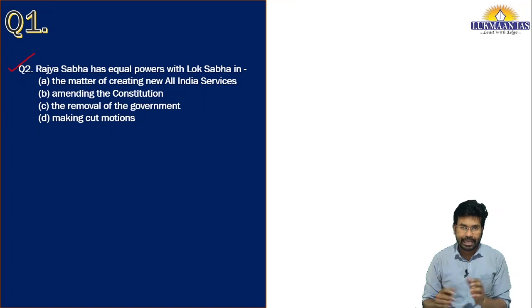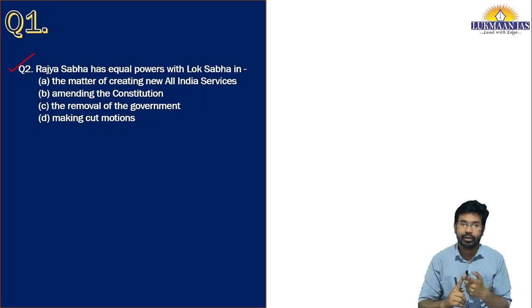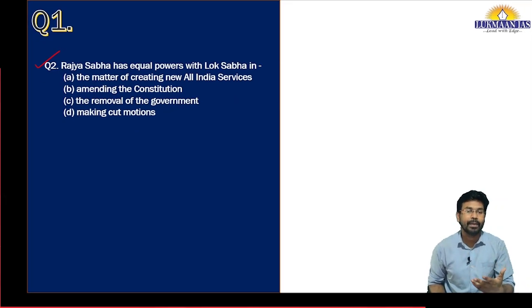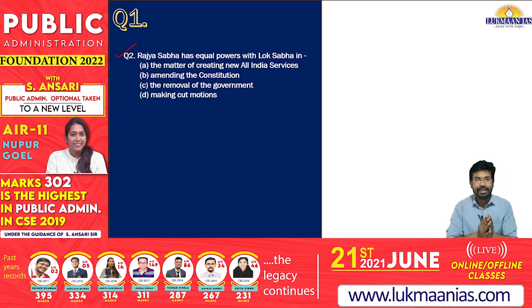As you know, the Parliament of India consists of 3 important parts. The one and foremost part is the President of India, who is an integral part of the Parliament of India.